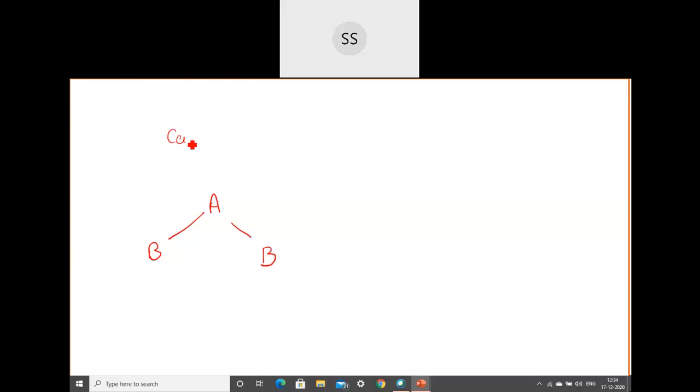So around the central atom, this you don't write, students. Later I will give you that postulate. Now I'm explaining, just listen. Around the central atom, you will come across two types of electron pair. One is the lone pair of electrons and the other one is the bond pair of electrons. LP stands for lone pair. So there are two electron pairs which are possible around the central atom.